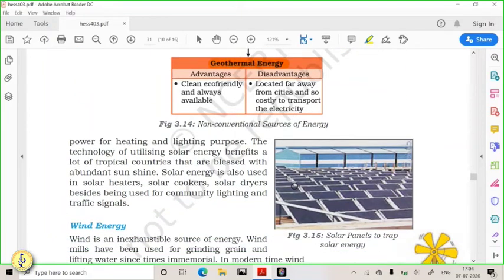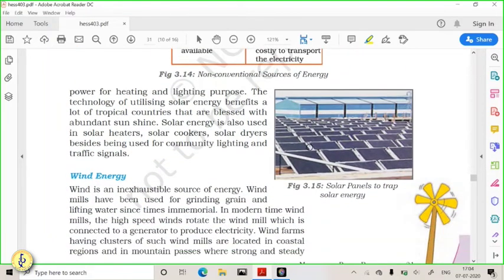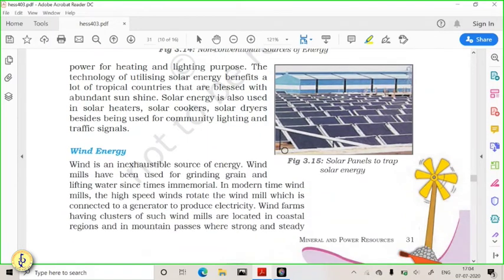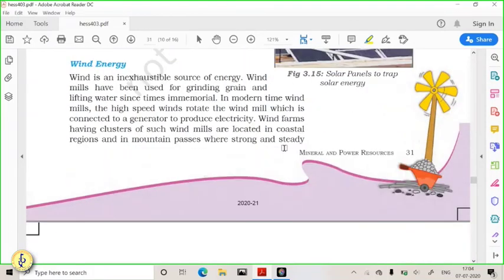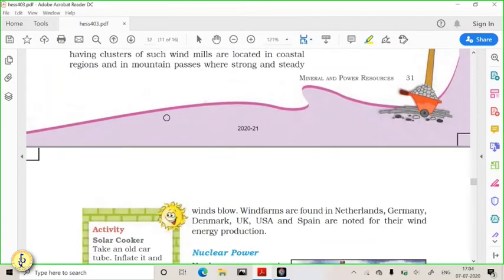So friends, this chapter is very simple and easy to remember. You just have to understand the facts given in the chapter. So in India, Tamil Nadu and Gujarat are among the topmost states for wind energy production. So Tamil Nadu, Gujarat and Maharashtra, even Andhra, these four states produce a huge amount of wind electricity.